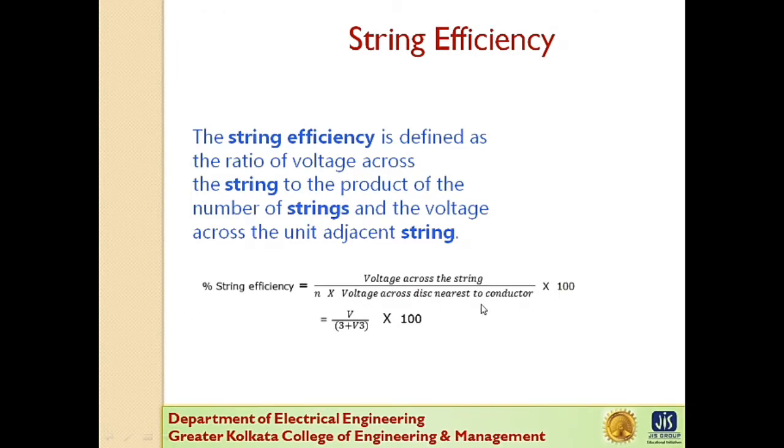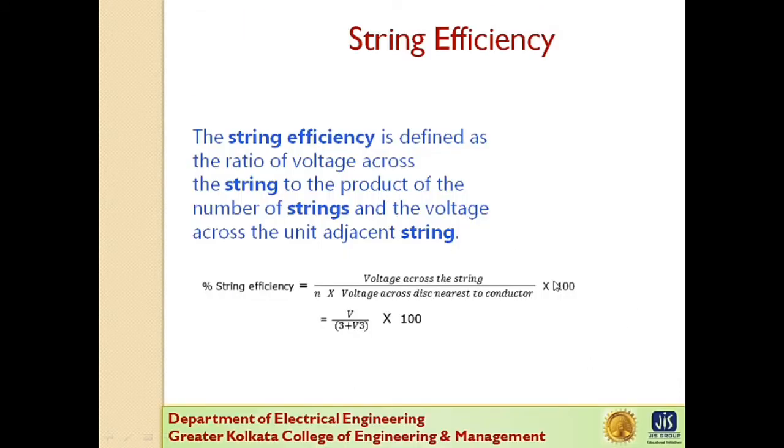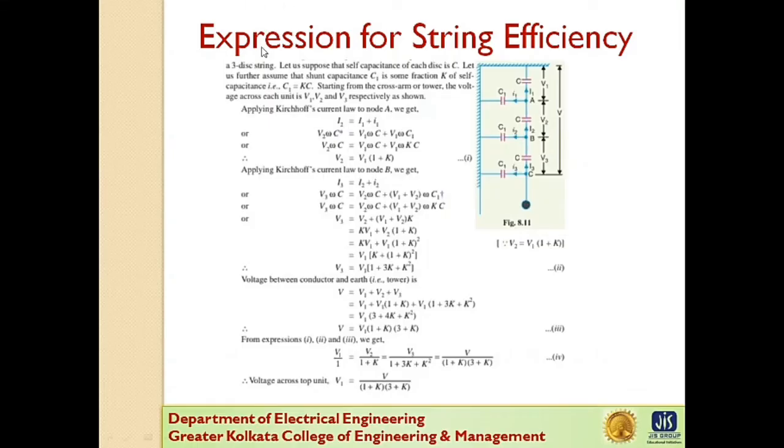Next one, voltage across the disc nearest to the conductor. Here this disc is nearest to the conductor and the voltage across this disc is V3, into 100. So this is the percentage of string efficiency. Next, expression for string efficiency.